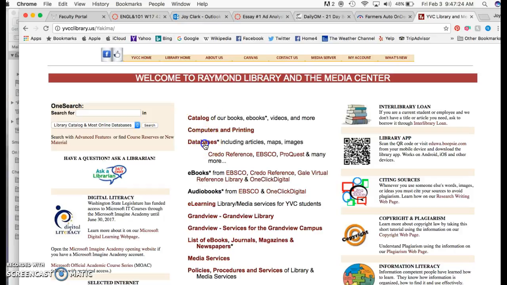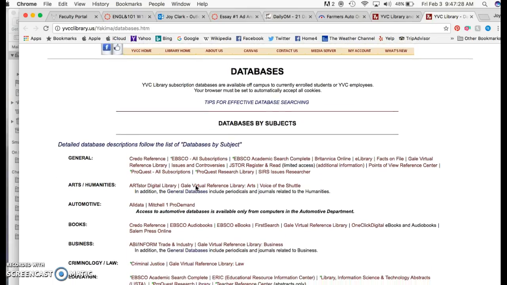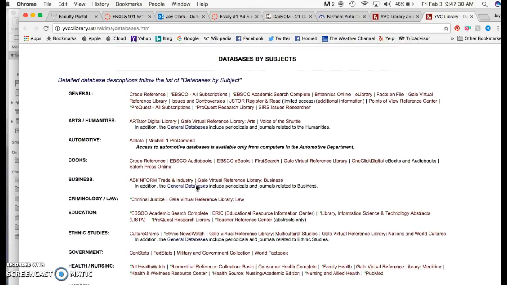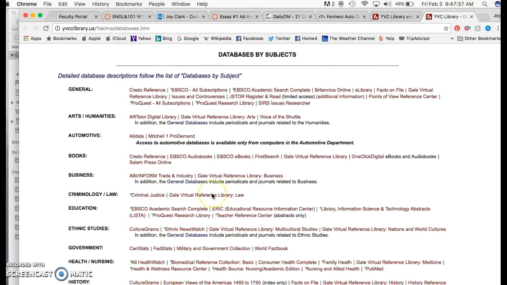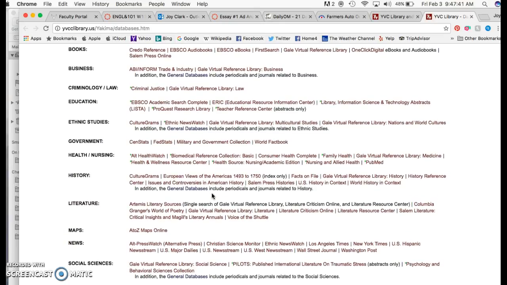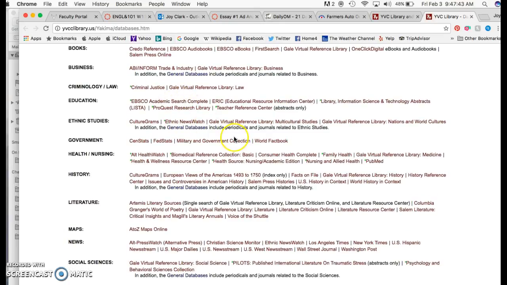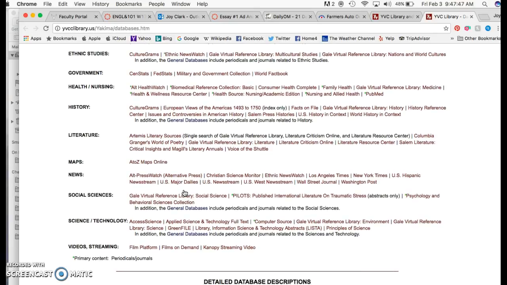If we click on databases, we're going to go to a separate page, and it's going to have databases grouped by subjects. There are general, and this is where we're going to start, but for the rest of your YVC education, you want to be aware of a lot of these other databases by the disciplines.